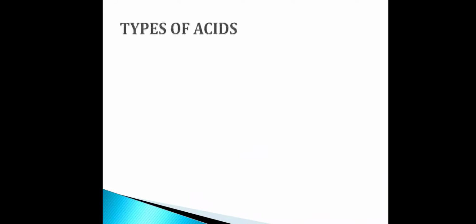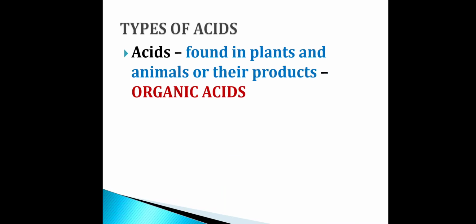Now, let's see about types of acids. As I have already told, there are two types of acids. What are they? Organic acid and mineral acid. Let's see what is meant by organic acids. Acids which are found in plants and animals or their products are called as organic acids.